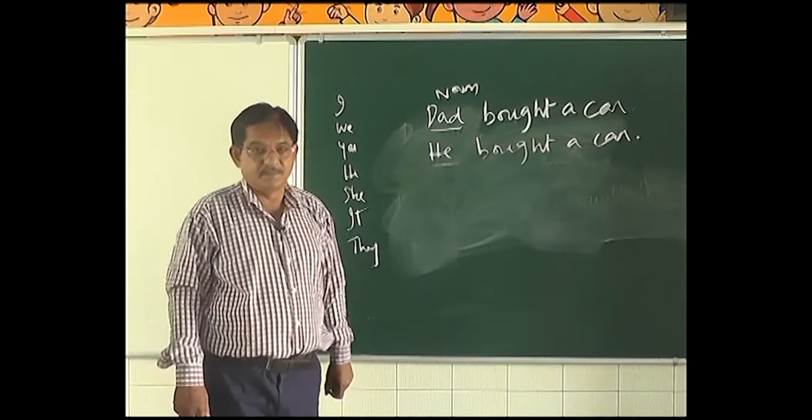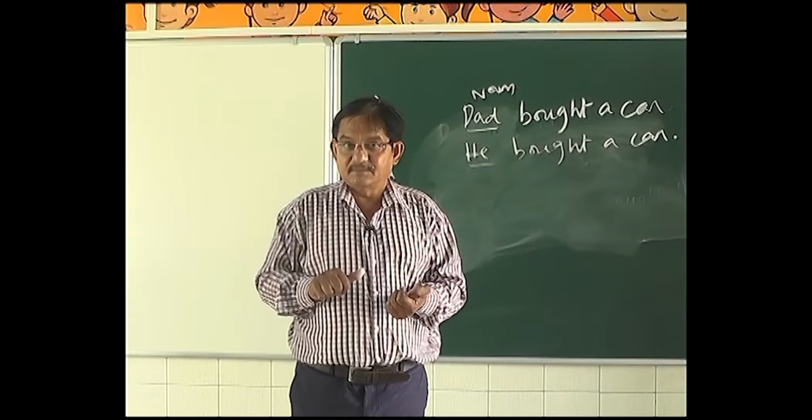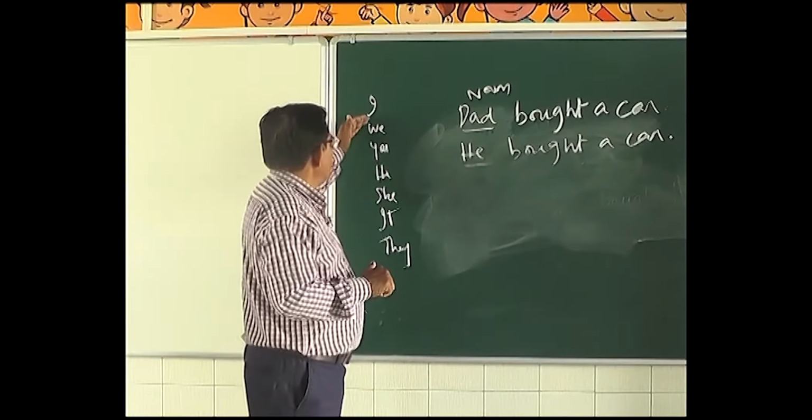Now these 7 personal pronouns are the subject forms. In other words, if we want to begin a sentence with a pronoun, we have to use one of these pronouns.